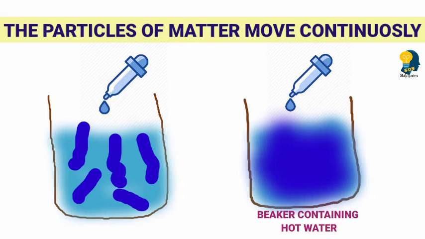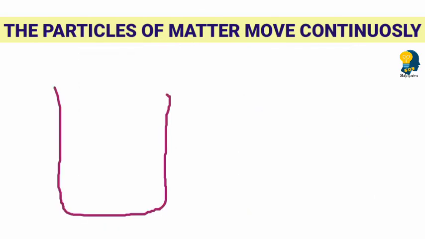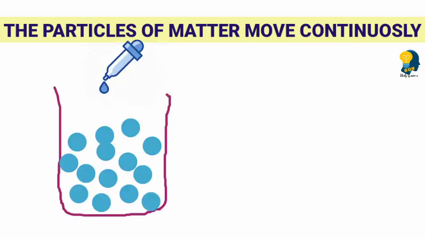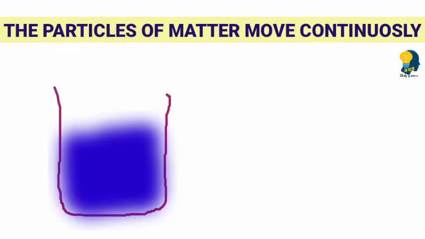One more thing you have to understand here is, the particles of the water are different and the particles of the ink are also different. But when we add ink to the water, they intermix with each other on their own. Even when we don't heat the water, the ink itself gets intermixed with the water.